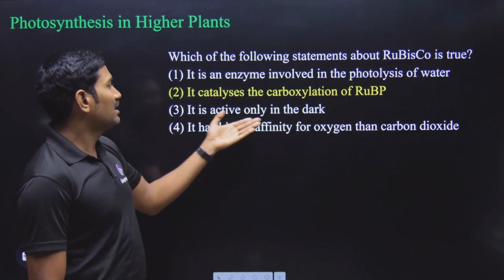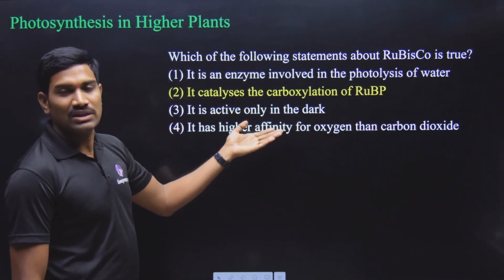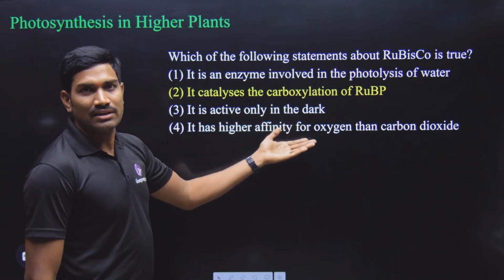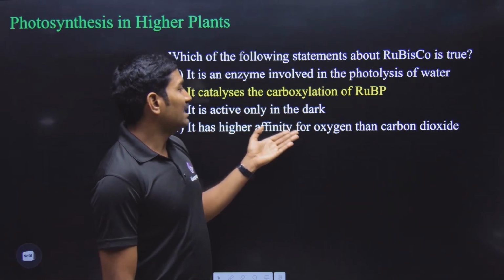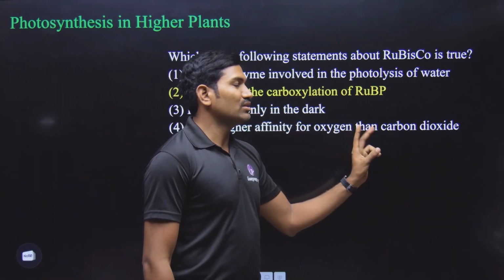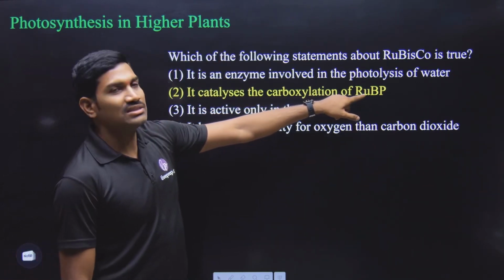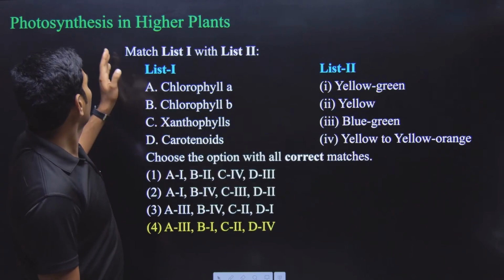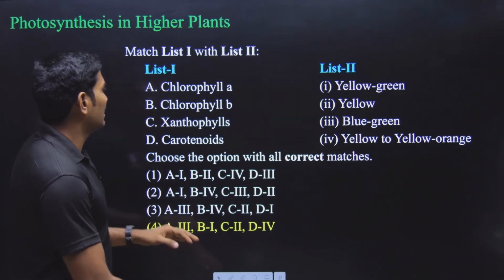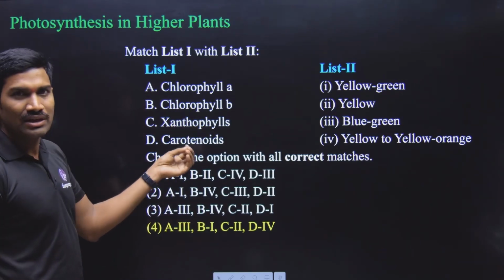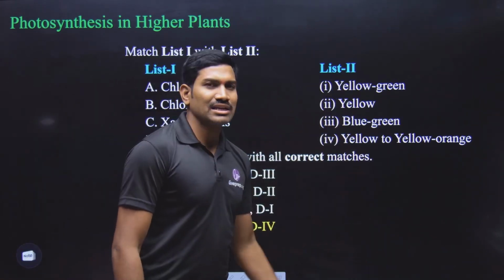Anyhow, we will see the remaining. Active only in the dark? No, it is active in both dark and light conditions. Next one: it has higher affinity for oxygen than carbon dioxide? No, it should be the reverse. So from the given statements, only this one is correct. Next one, from photosynthesis again, and here they have given some chlorophyll and different pigment molecules. What is the corresponding color?